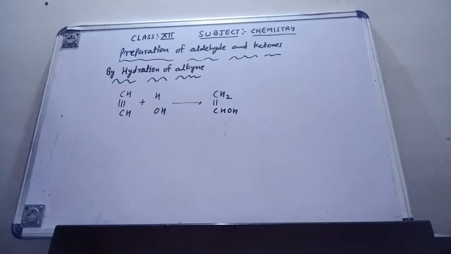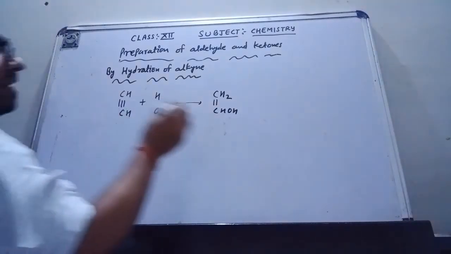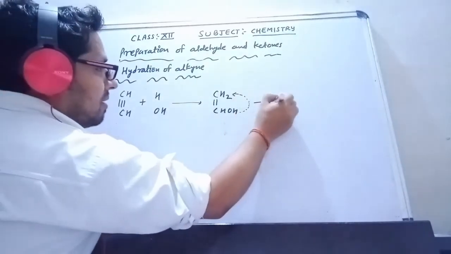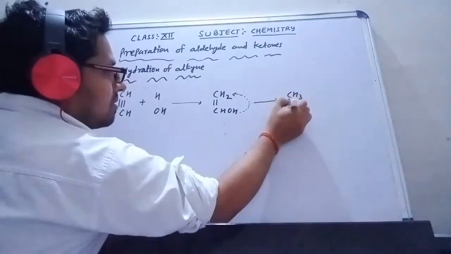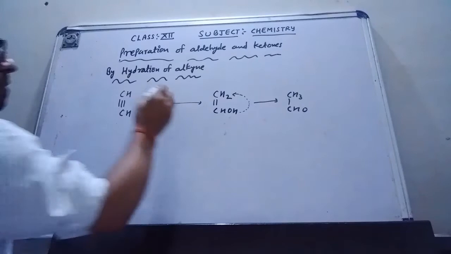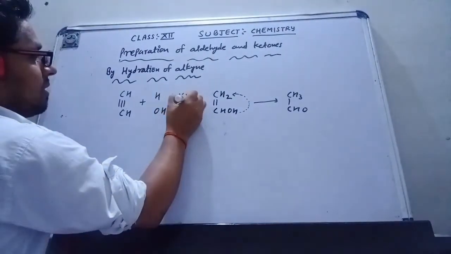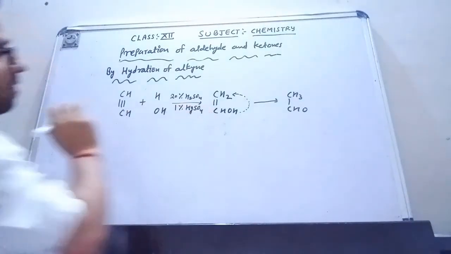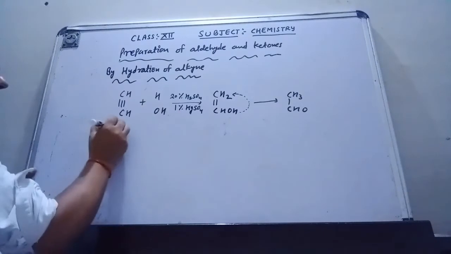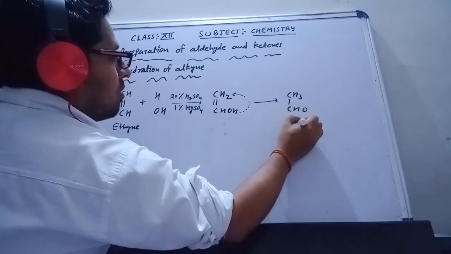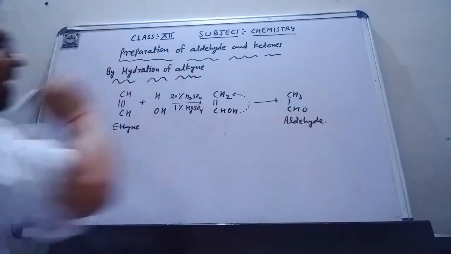Now the rearrangement process is going on. What is the rearrangement process? That means this hydrogen is going to transfer toward this carbon. Then what I am getting here is CH3 single bond CHO. This whole process goes on in the presence of 20% H2SO4 and 1% HgSO4. Then this reaction is going to complete. That means this is ethine and this is the aldehyde. So from ethine I am getting the aldehyde.